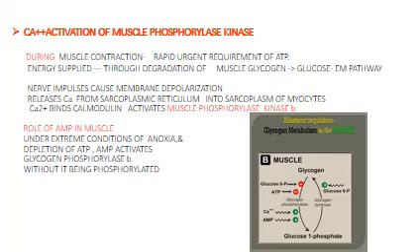This then promotes the activation of glycogen phosphorylase, which results in the breakdown of glycogen to give rise to glucose or glucose 1-phosphate.